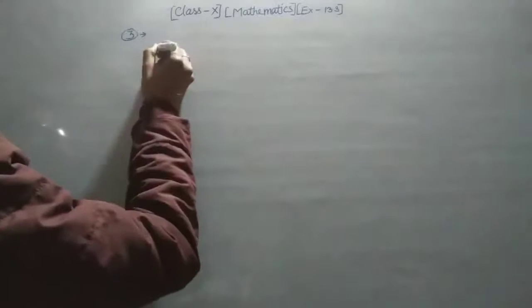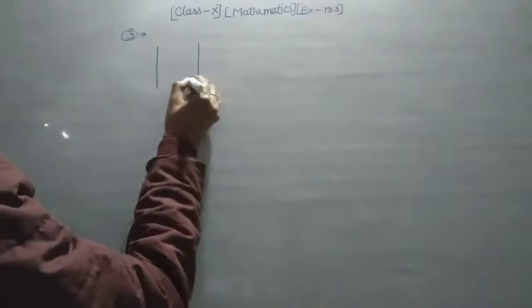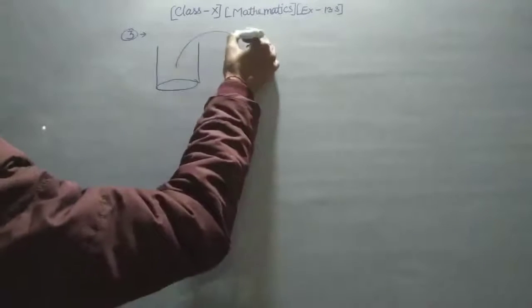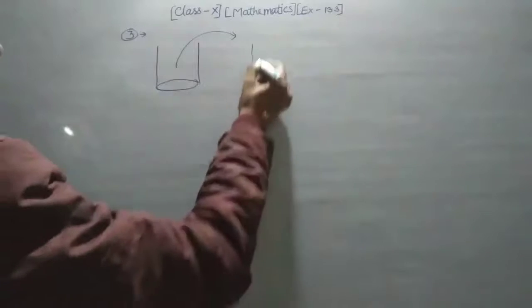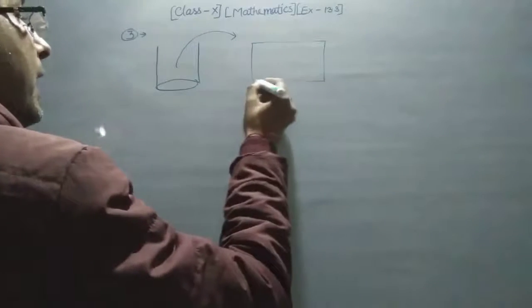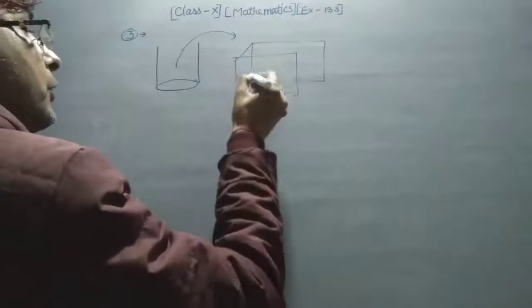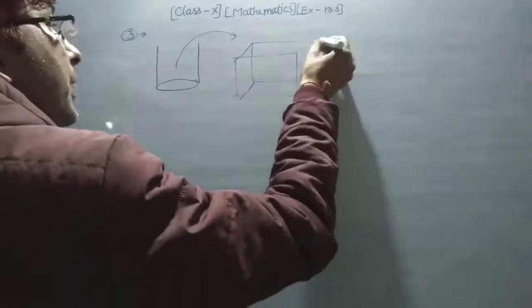So it says that this is your well, okay, and you have to pull the soil out of it, and then you have to create a platform, and that platform is in the form of a cuboid.